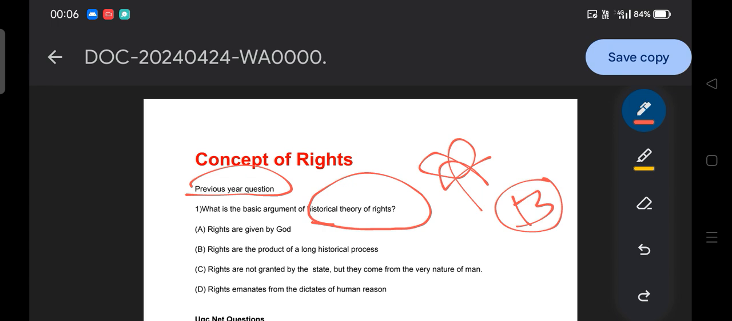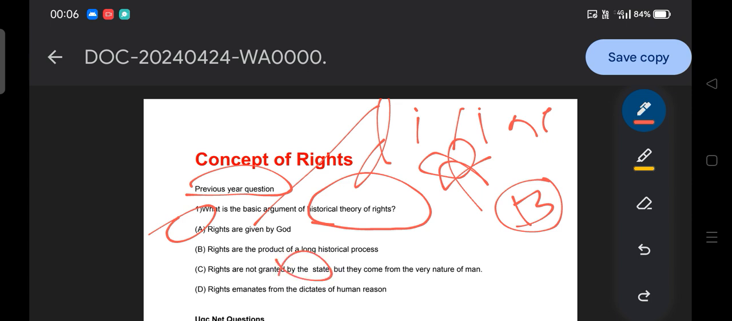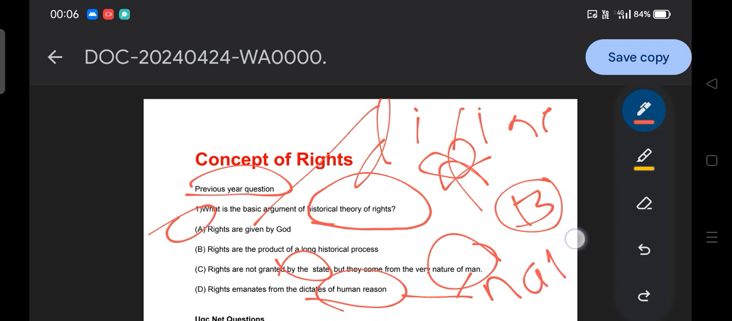We will discuss that in our session. If you remember, rights given by God belong to the divine origin of rights. Rights not granted by the state but coming from the nature of man, and rights from the dictates of human reason, these two belong to the natural right theory. So we will discuss the theory of rights. From this question we noticed that we need to cover the theory of rights.